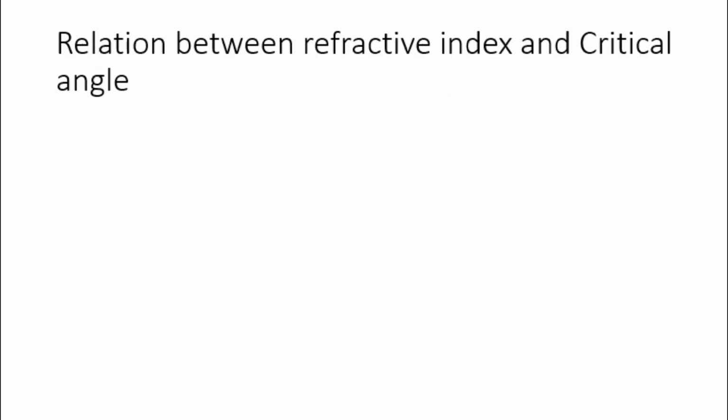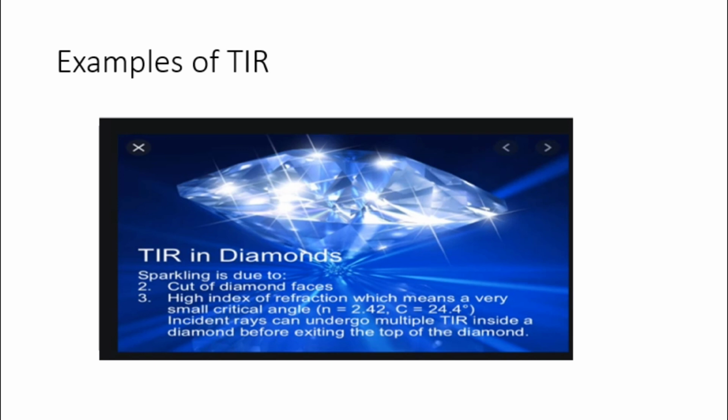Then we'll see this relation in the next session, and there are certain examples of total internal reflection. The glittering of a diamond is an example of this. Here, the diamond has a very high refractive index. Since the refractive index is very high, its critical angle will be very low. So whatever ray enters the diamond will not come out easily. It undergoes reflections at various faces of the diamond, and it glitters more.